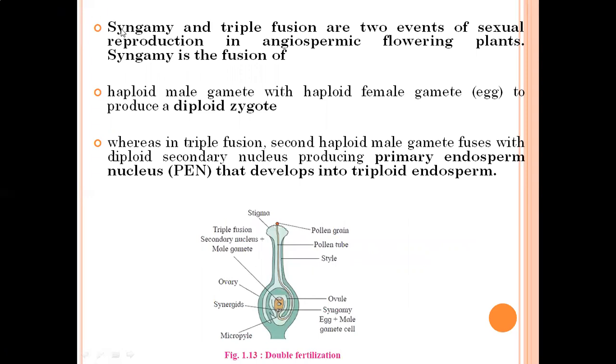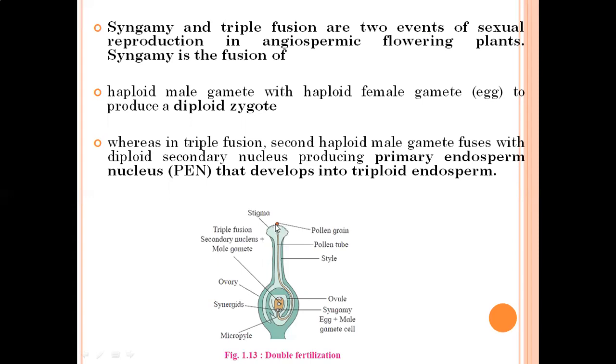Now, what is syngamy? Syngamy and triple fusion are the two events in the sexual reproduction in angiospermic flowering plants. Syngamy and triple fusion, these are the two important events in all angiospermic plants. What is syngamy? Now see in this diagram, double fertilization is shown.